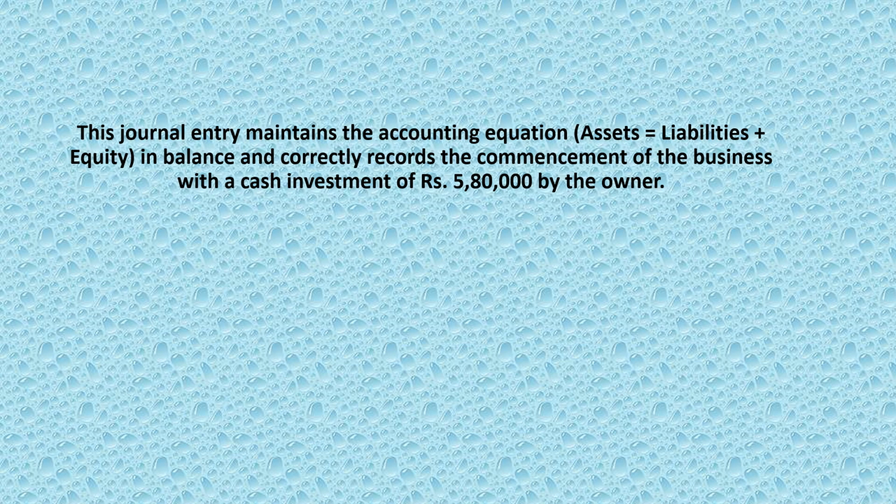Since the business has just commenced, there is no liability, so liability will be 0, plus your equity is nothing but your capital. Your capital amount is now 5,80,000. So asset is 5,80,000 and your equity is 5,80,000. So the journal entry maintains the correct accounting equation in balance and correctly records the commencement of the business with the cash investment of rupees 5,80,000 by the owner.